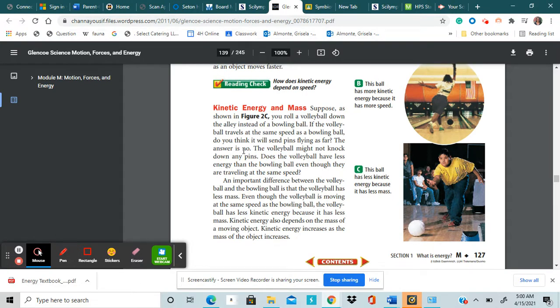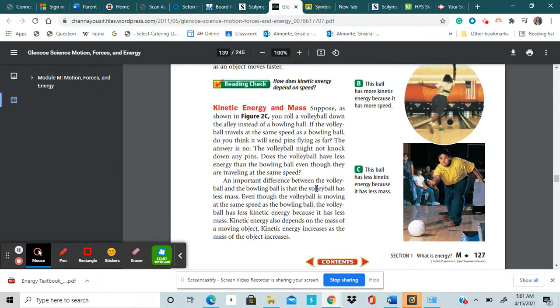The answer is no. The volleyball might not knock down any pins. Does the volleyball have less energy than the bowling ball, even though they are traveling at the same speed? So that's a question you need to think about. Here is a volleyball, and here is a bowling ball. If they are both traveling at the same speed, will they both hit the same amount of pins and send them flying? That is the question.